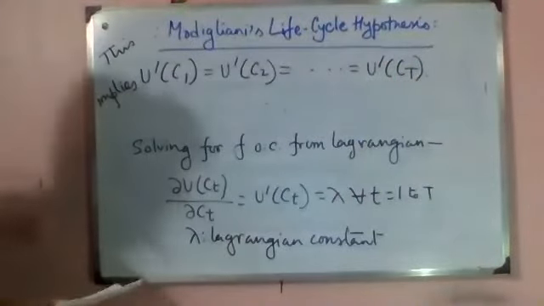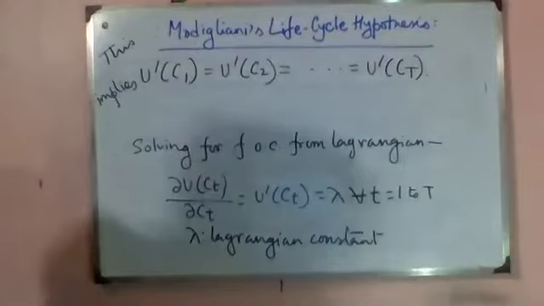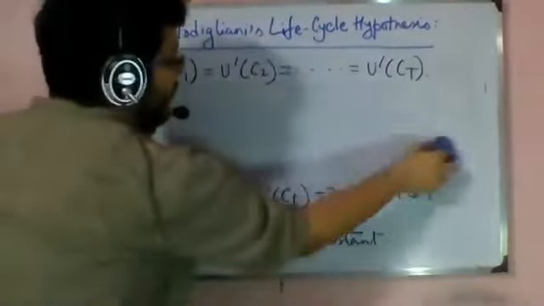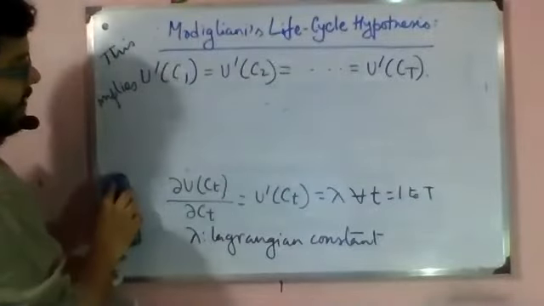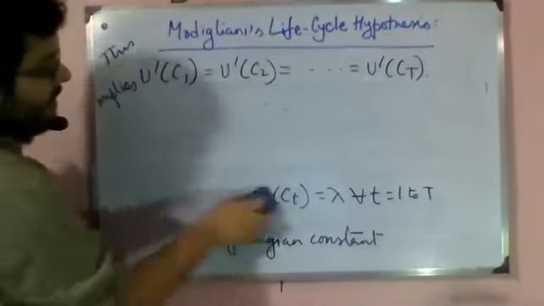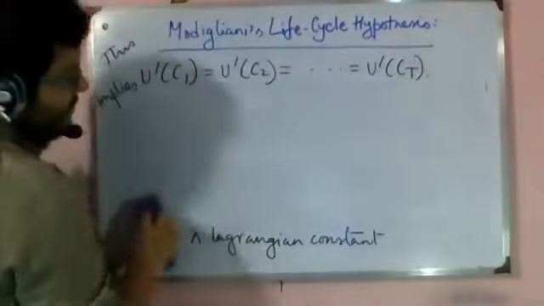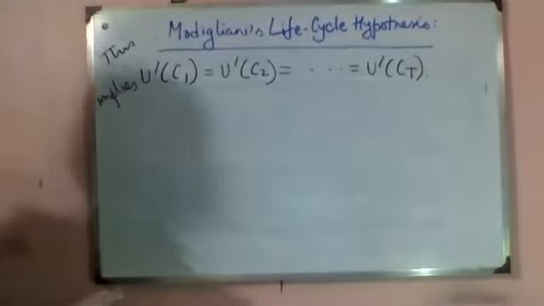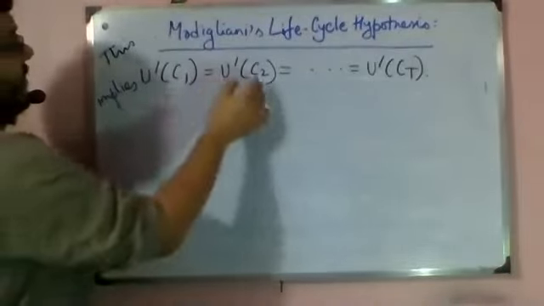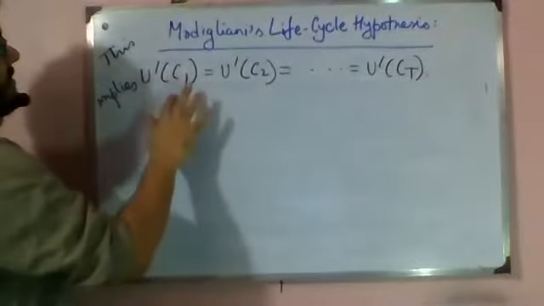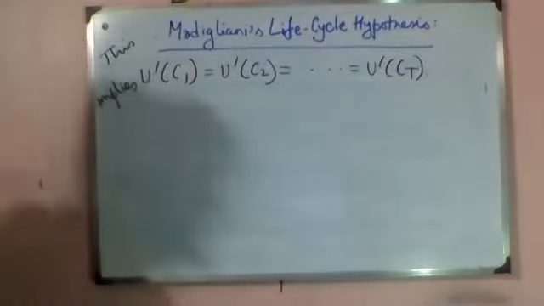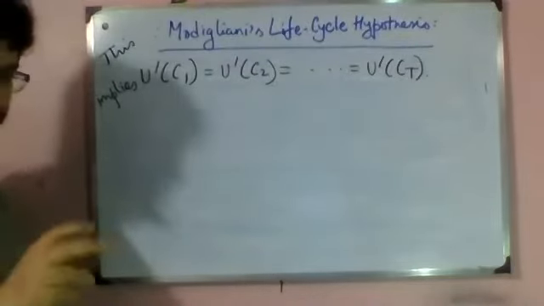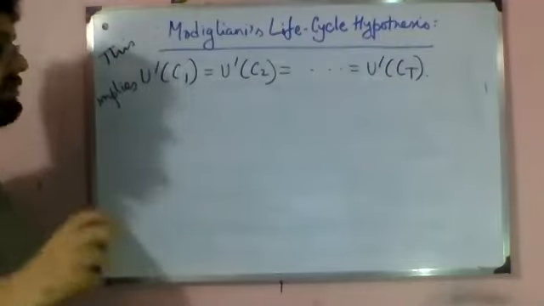Now, we have assumed that the functional structure of utility is additive, right? Also, we have written sum over u of Ct. That means silently we have assumed that the utility function remains the same. If I am moving from period 1 to period 2, just because I am changing the period, the utility function that measures the utility of consuming C1 or C2 or Ct in that period is not going to change.